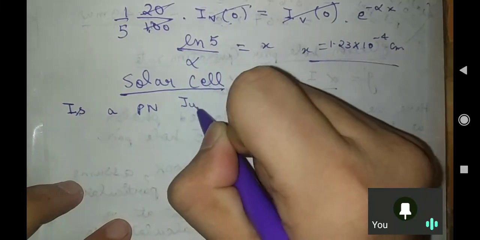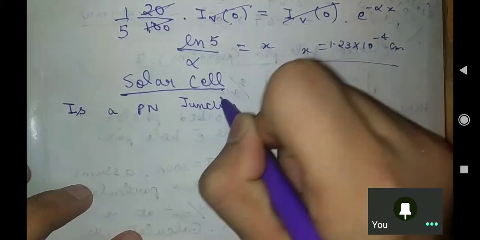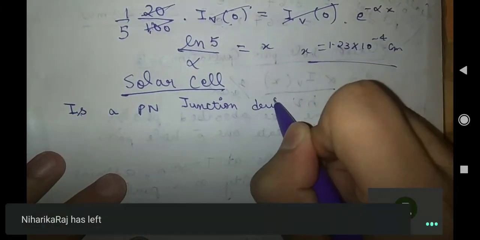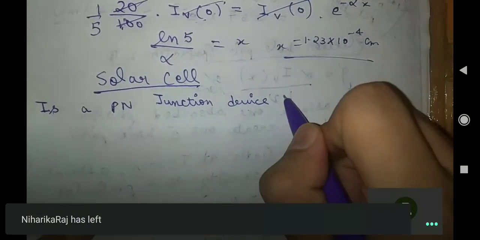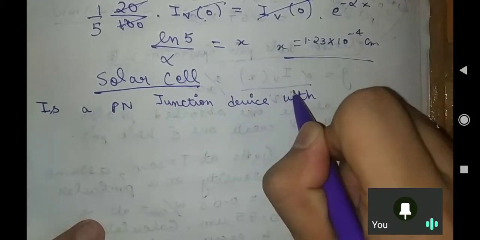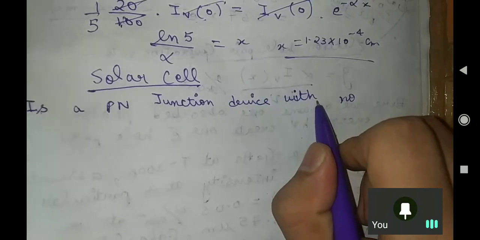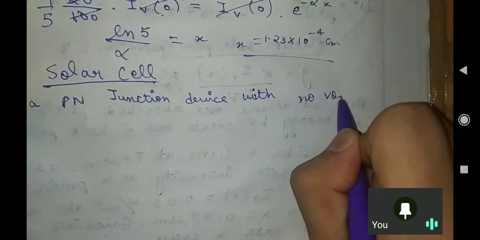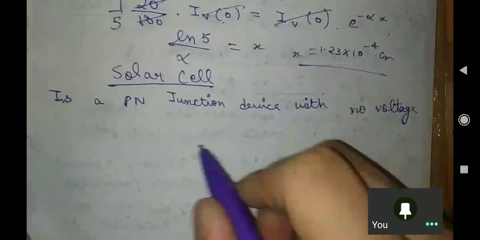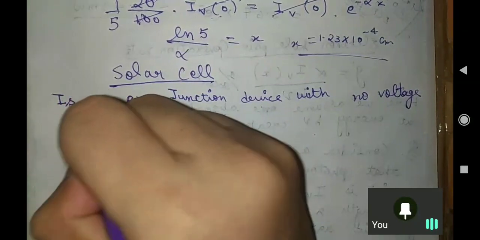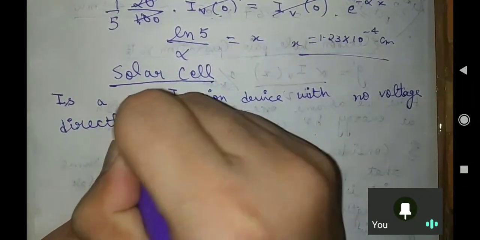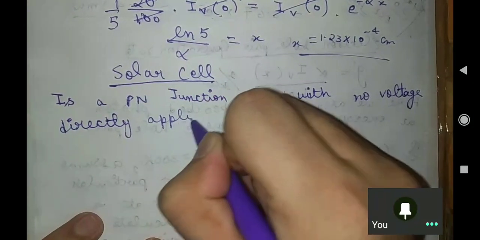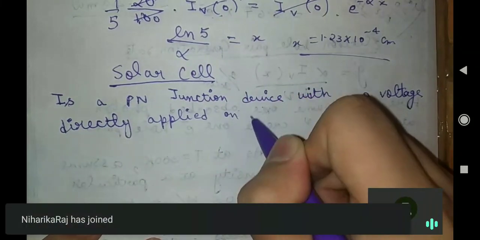It is a PN junction device. Basically, it is a PN junction only, with no voltage directly applied on the junction.